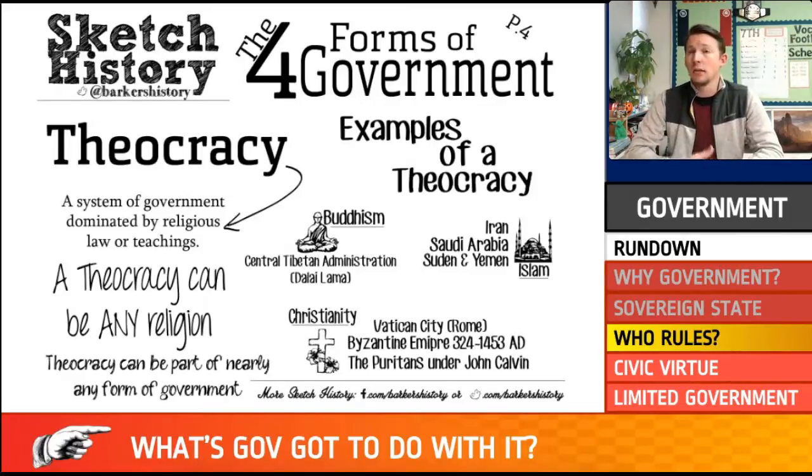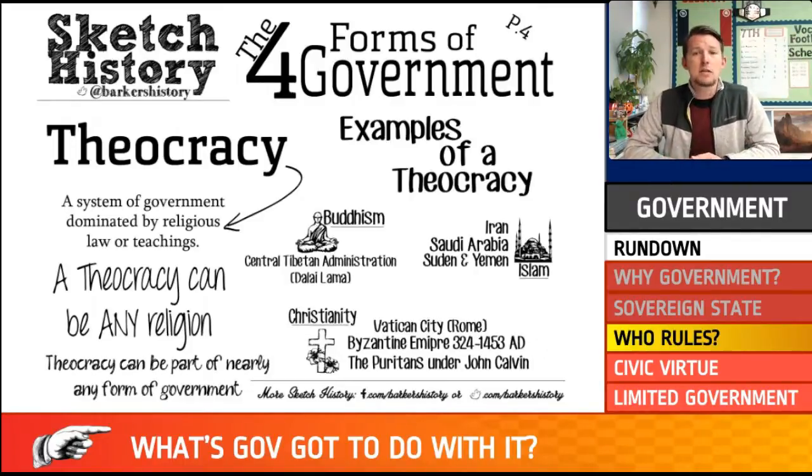It can be a religious theocracy that is also an oligarchy or a democracy, as long as everybody votes for it. Israel, for instance, is a type of democratic theocracy where they use Jewish law to help kind of guide the country, but the citizens vote on things and have the right to stand up for themselves and speak out if they don't like what's going on.